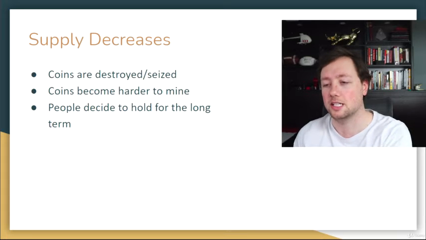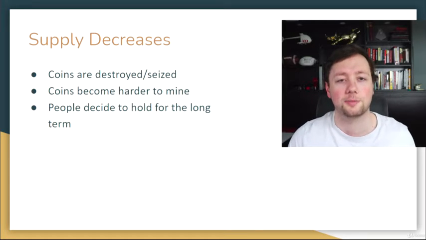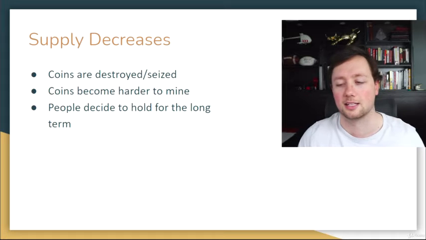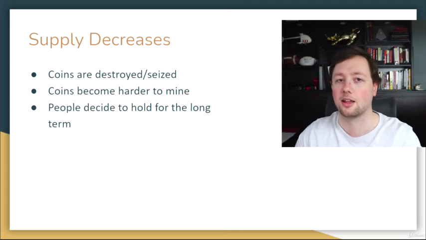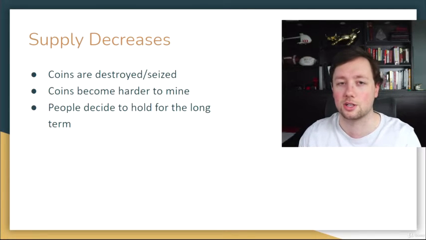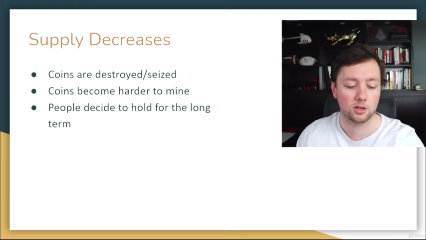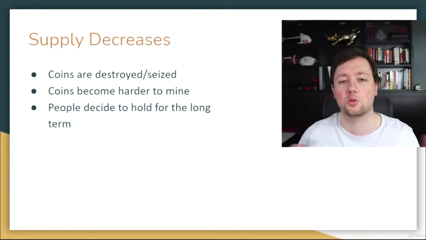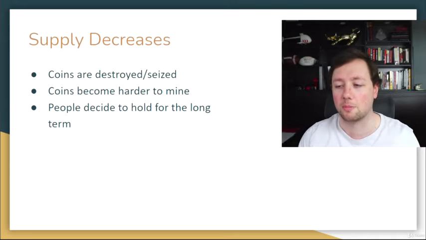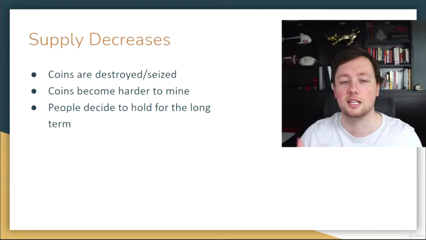Now, supply decreases. You might be thinking, how does the supply of a coin decrease in size? There are a couple of different ways, starting with coins that are being destroyed or seized. Let's say the government seizes a couple of coins and destroys them, or somebody loses their physical wallet, their ledger with 100 Bitcoin on it. Those coins are never coming back. They're never going to go back into the market, and that is going to decrease the supply of coins available in the market.